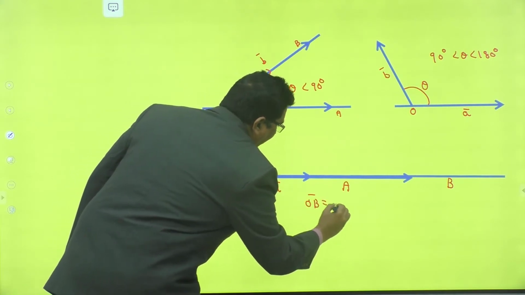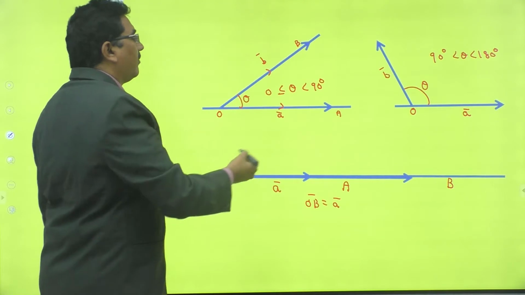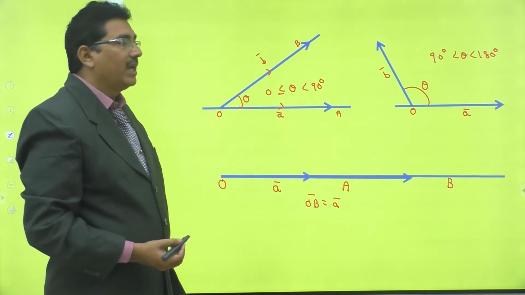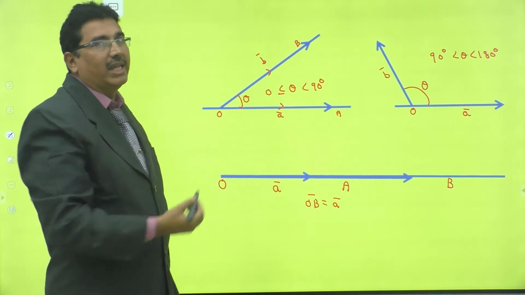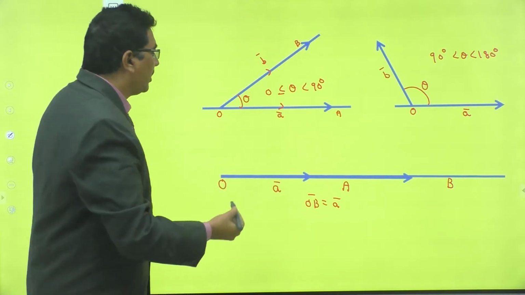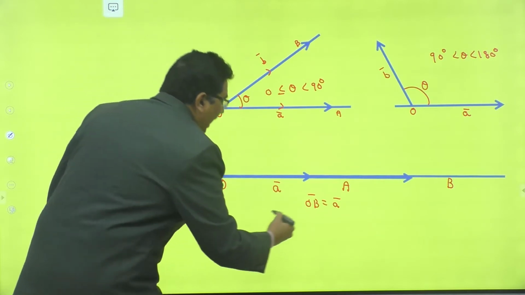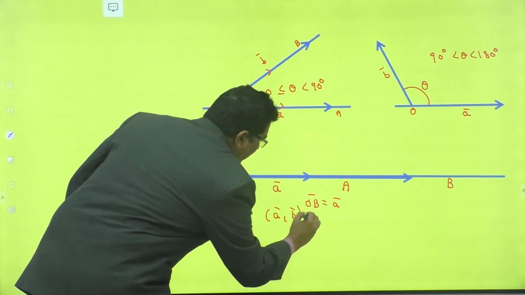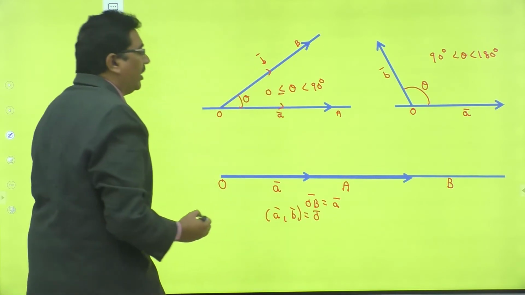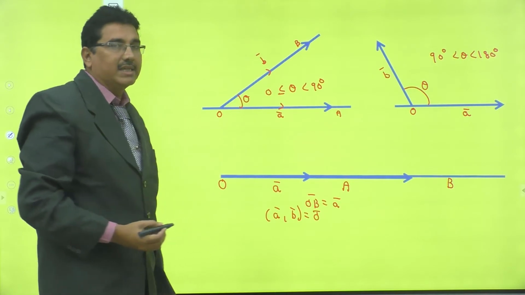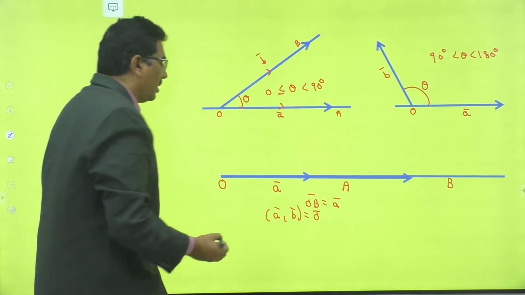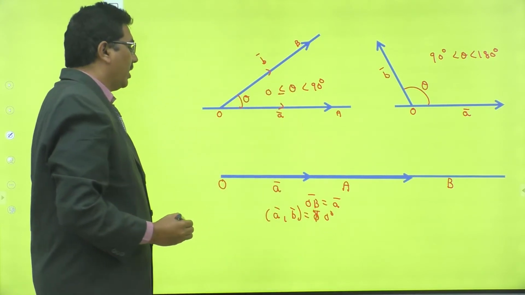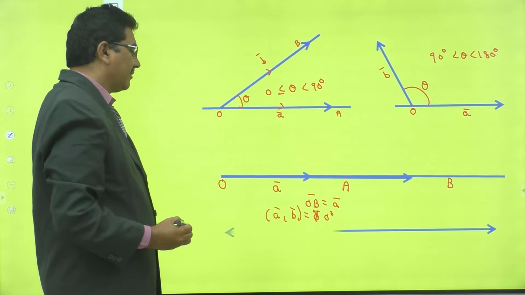From the figure, A bar, B bar are collinear vectors, moreover having the same direction, therefore the angle between A bar, B bar is equal to 0 degrees.